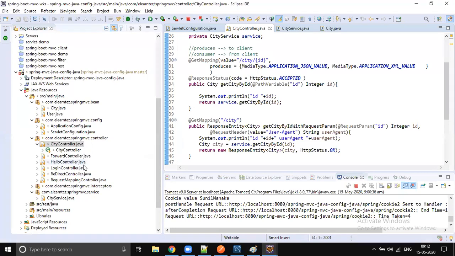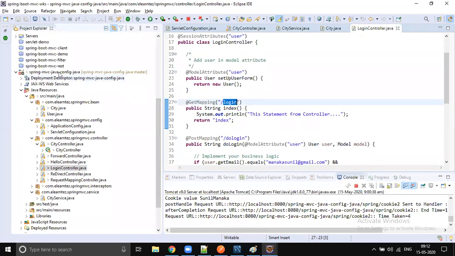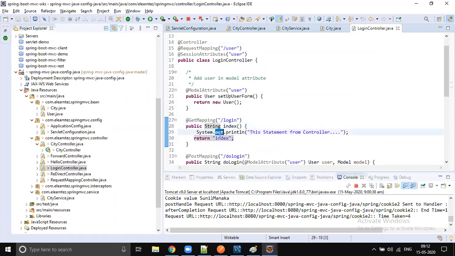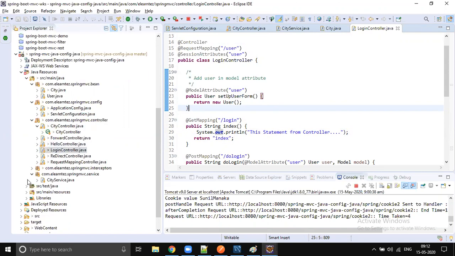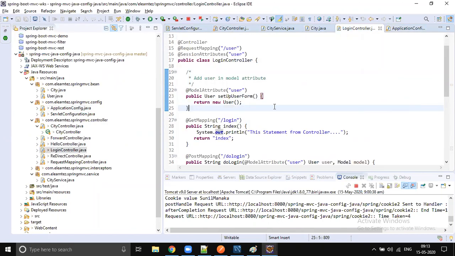First of all, we have a controller called login. You enter login, a GET method, right? Login, localhost 8080, context path, Spring MVC, Java config, and you just enter login. Then I will return an index string. This is a controller, not a REST controller, right? So when you return a string from the controller, it will go and identify the mapping in the configuration. What configuration did we do? We used a view resolver, the internal resource view resolver. So when you return a string from the login controller saying index, you just return index.